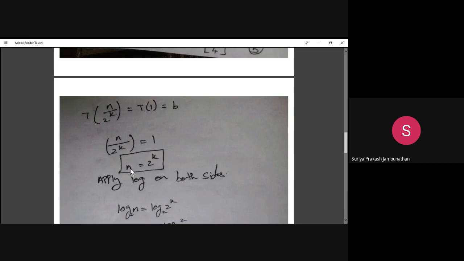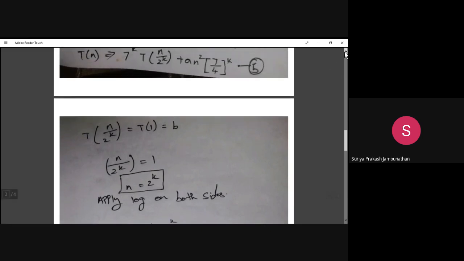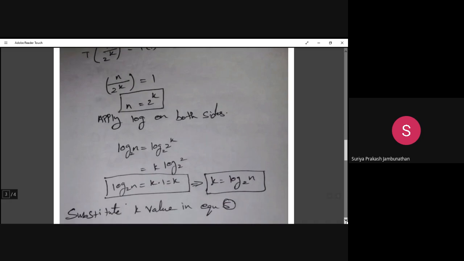Now we have to apply log on both the sides. So log n equal to log base 2 of 2 power k. For identifying the k value, which has to be applied in the common pattern we identified, we need to identify the k value. For that, we are taking log on both the sides. We have to understand the necessity of taking log: the reason is we have to identify the k value.